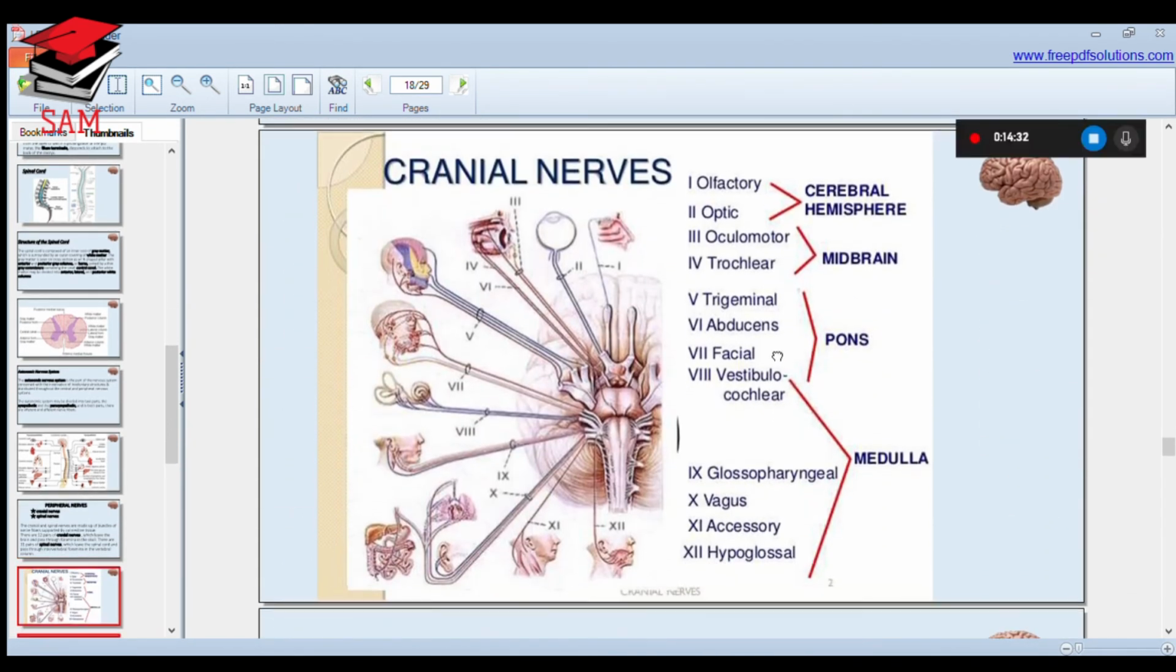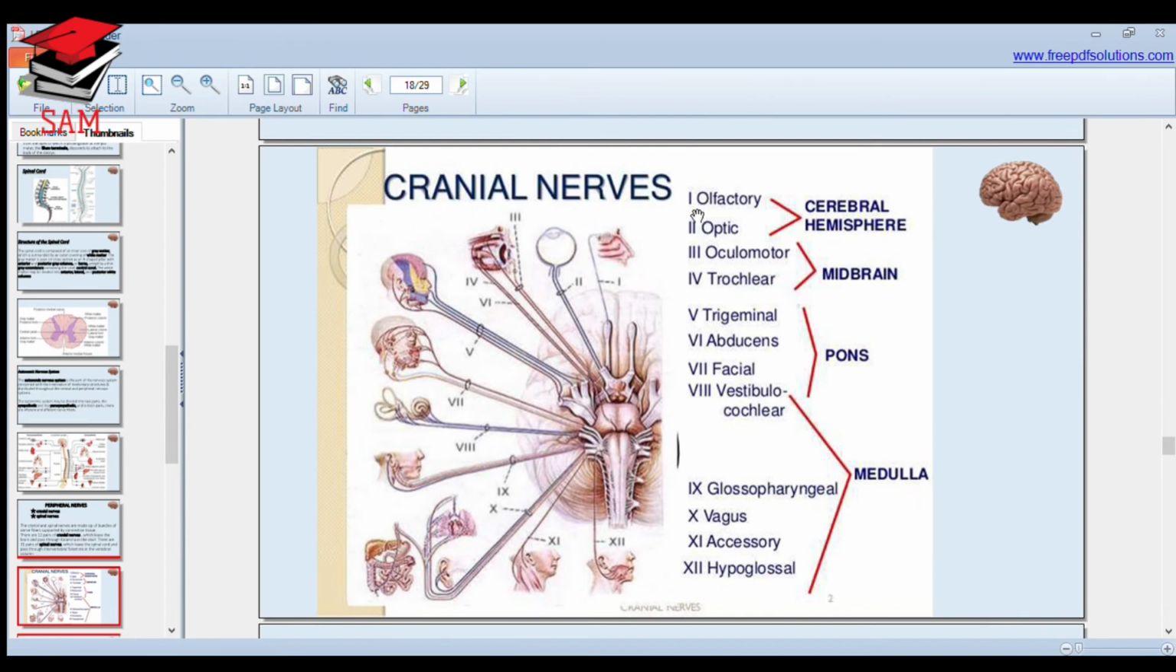Now, cranial nerves. There are 12 cranial nerves. Among them, 1, 2 and 8, the olfactory, optic and vestibulocochlear nerves, are pure sensory nerves. Whereas 3 oculomotor, 4 trochlear, 6 abducens, and 11 and 12, accessory and hypoglossal nerves, these 5 cranial nerves are pure motor nerves. The remaining, 5 trigeminal, 7 facial, 9 glossopharyngeal and 10 vagus, these 4 nerves are mixed nerves.